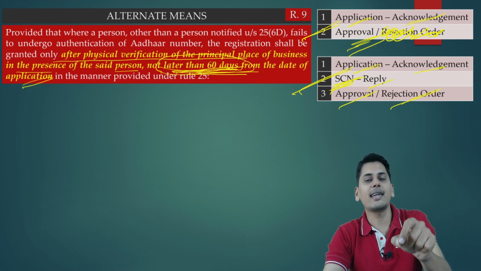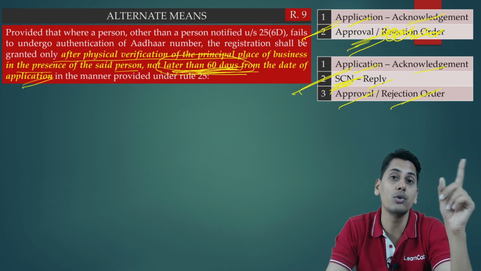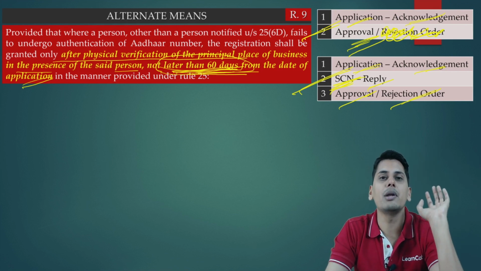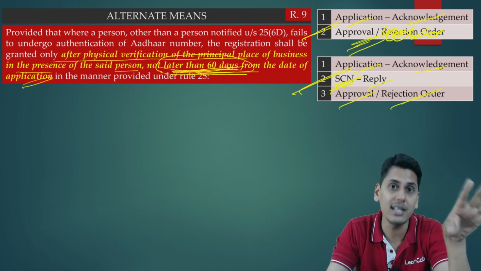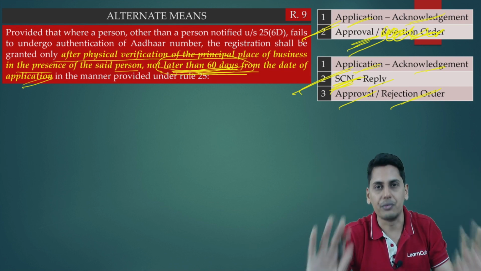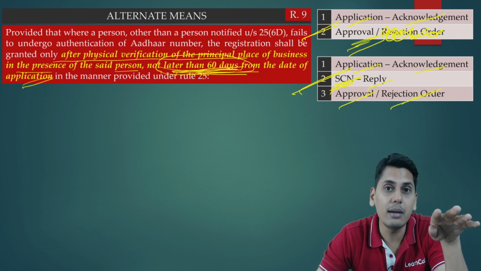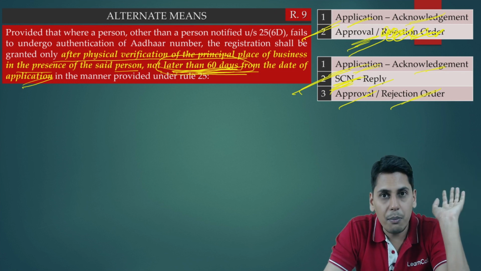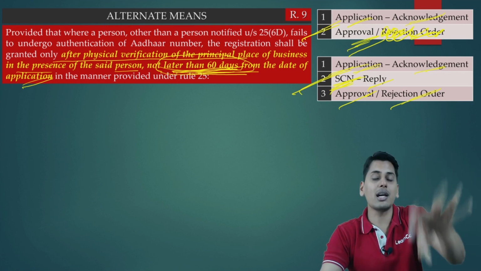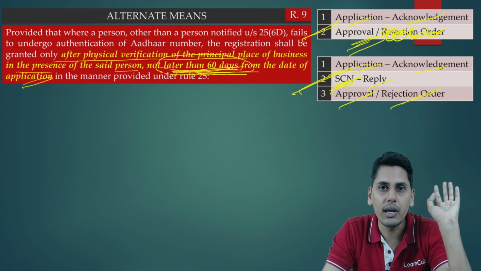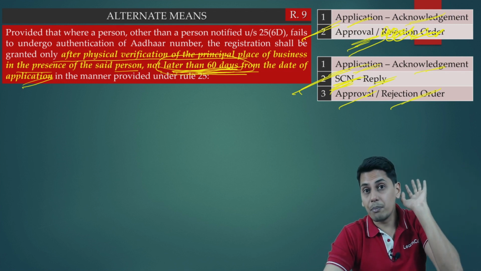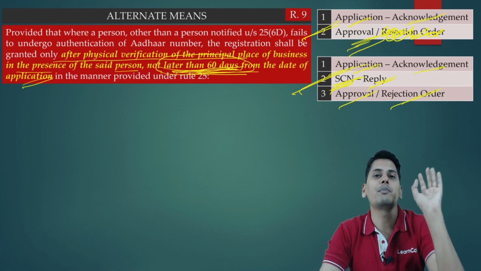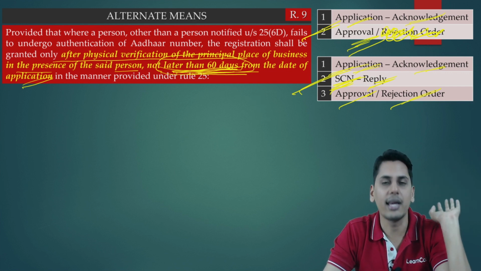There is a strict time limit within which he has to serve a show cause notice to you in case he requires clarification. If he doesn't serve a show cause notice within the defined time limit, within the reaction time which is given to him, then your application is deemed to be approved. So now friends, for an application, either approval will come or a show cause notice will come. If a show cause notice does not come within the defined time limits, it is deemed to be approved. Thereafter, you will have to make a reply. You also have strict time limits within which you have to reply. If you do not reply within that, your application is deemed to be cancelled.